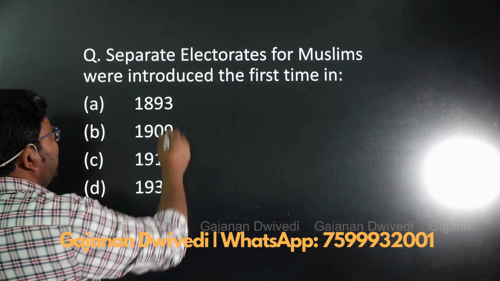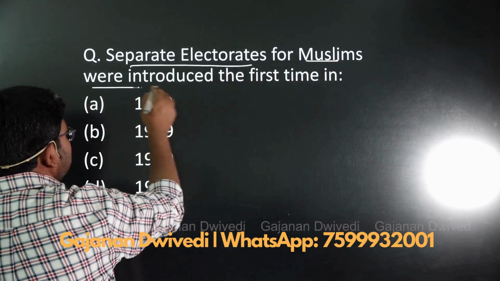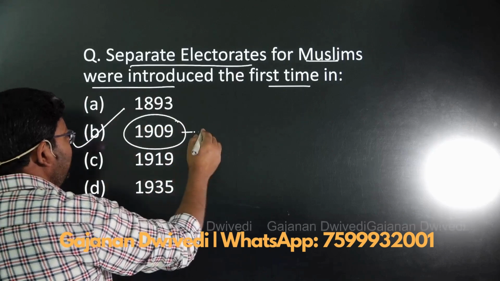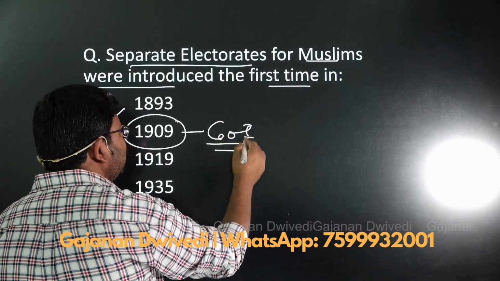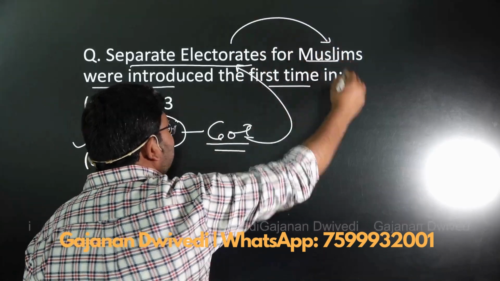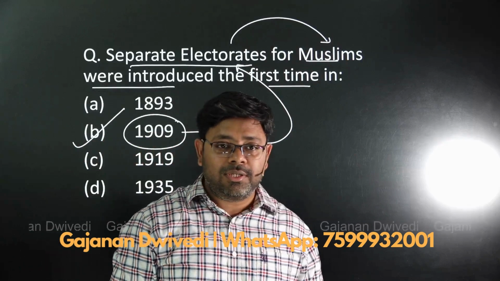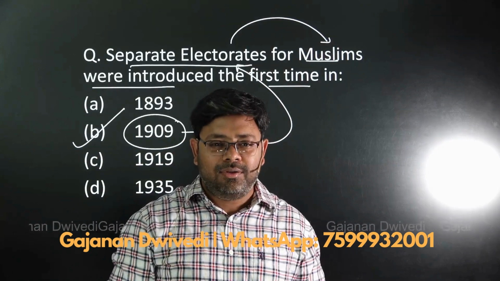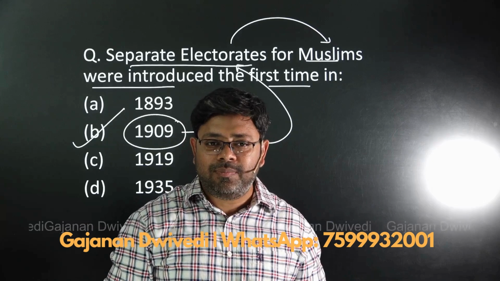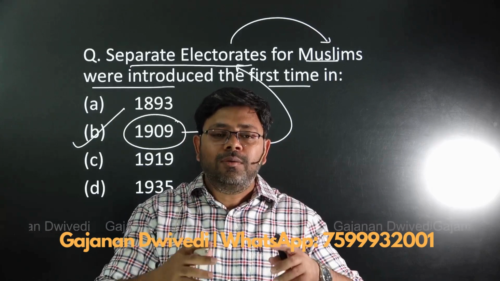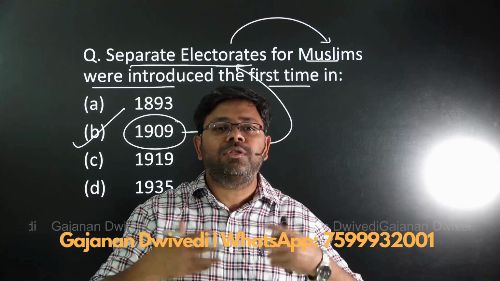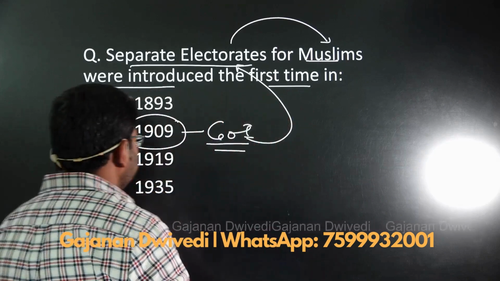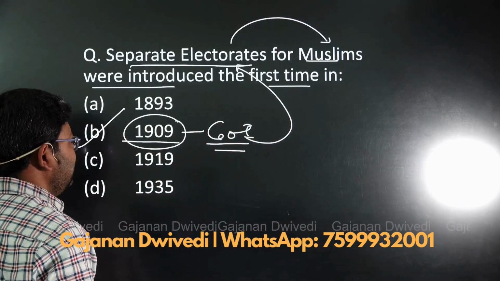The next question says that separate electorates for Muslims were introduced for the first time in... अब याद रखिएगा, the most important provision of the Government of India Act 1909 was that it introduced the separate electorate for the Muslims. The British introduced this communal politics to create a divide in the Indian national movement. क्या system था? In the separate electorate, the Muslims were segregated into separate constituencies from where only Muslims could get elected and from where only Muslims could vote. This was called the separate electorate. For the first time, it was introduced in the Government of India Act 1909.